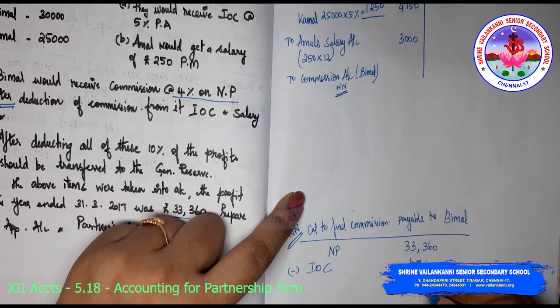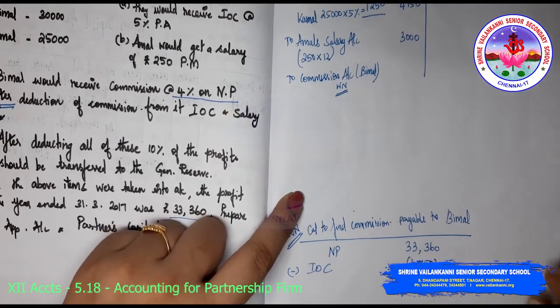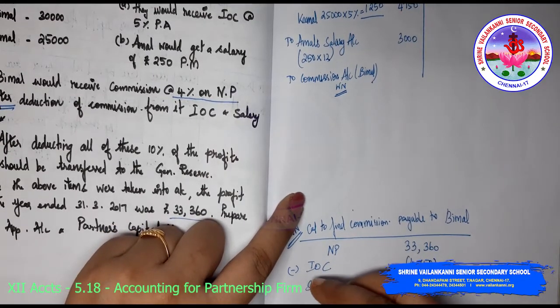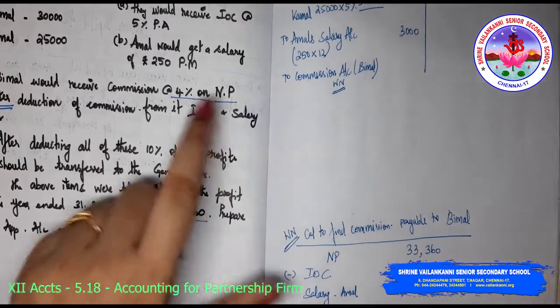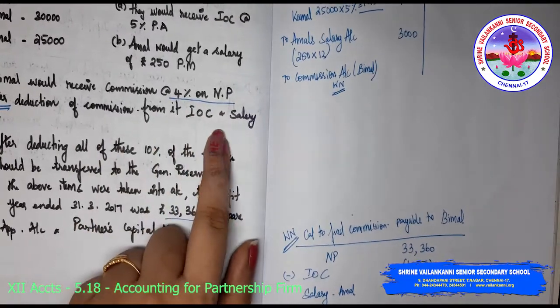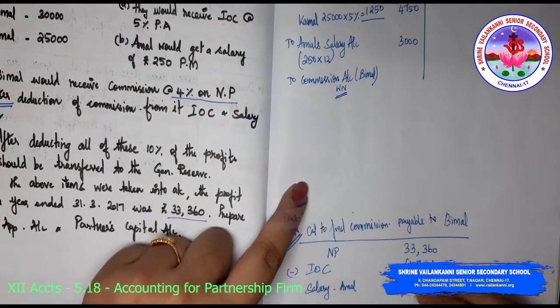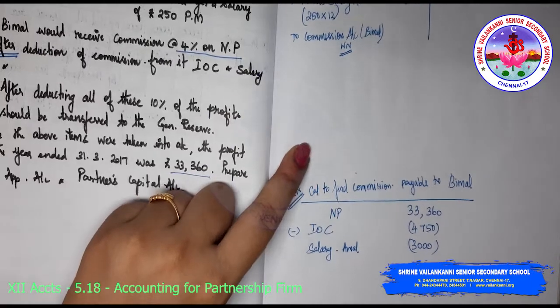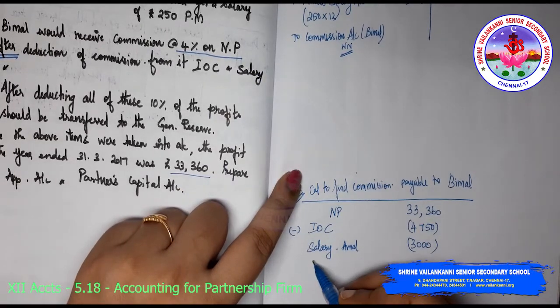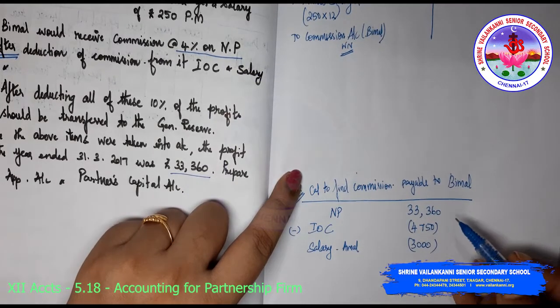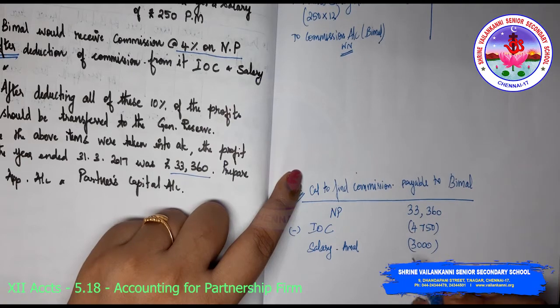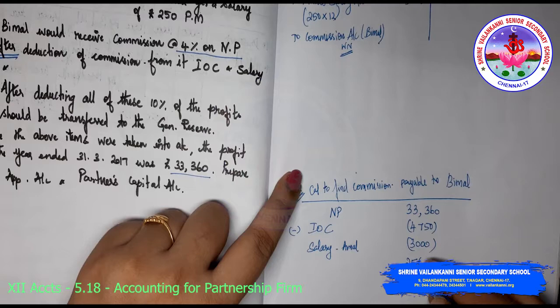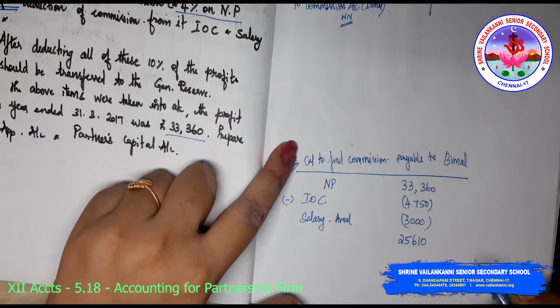So 4,750 deduct, and salary of Amal. Okay, so they have mentioned salary of Amal because interest on capital and salary they have told. So 3,000 is deduction. Okay, and after that commission also. So once you deduct this, you will get 25,610.